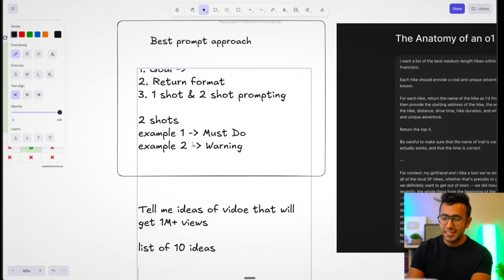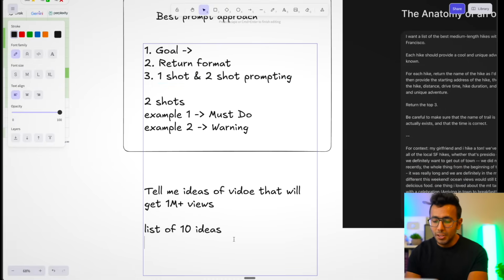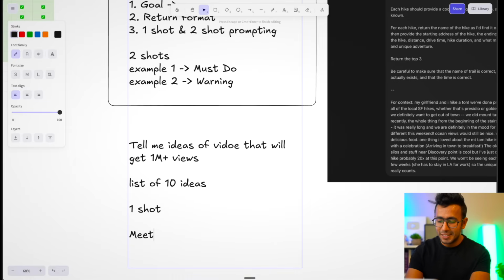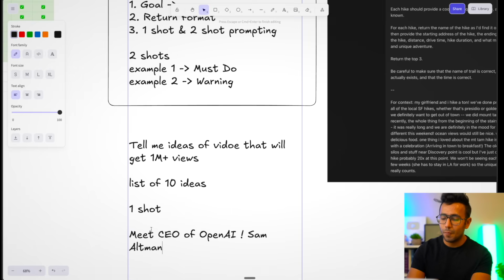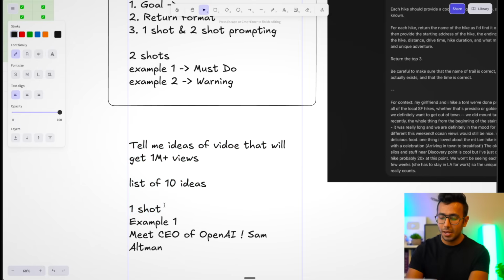Now, number 3 here is one-shot versus two-shot prompting. One shot means I'll give it one example. Let's say, meet the CEO of OpenAI, Sam Altman. Let's say this is a one-shot example. Example 1, I give it. So this becomes one-shot prompting because I gave one example. I'll remove the words "one shot" from it. So this is the prompt I'm constructing.